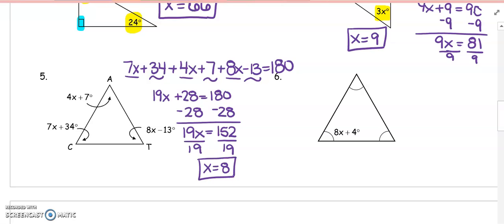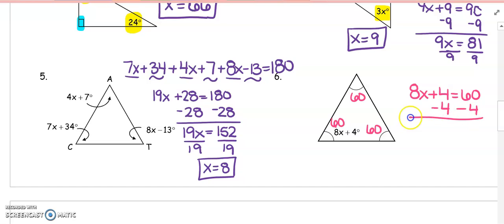All right, now number 6, that's a special one. I see that all three of those angles are equal. And when I have all three of those angles equal, I know that this is an equilateral triangle. The measure of each angle in an equilateral triangle is always going to be 60, which is why I can go ahead and say 8x plus 4 is equal to 60. We'll subtract the 4. That is 8x is equal to 56. And if we divide by 8, I've got x to be equal to 7.